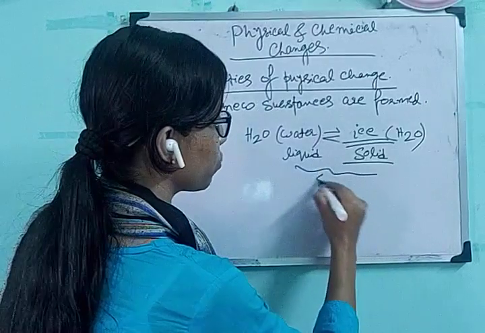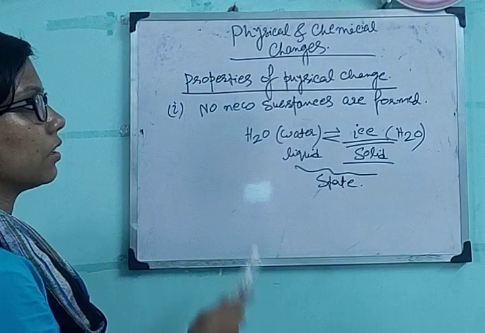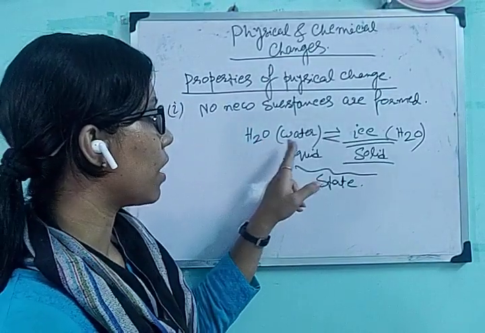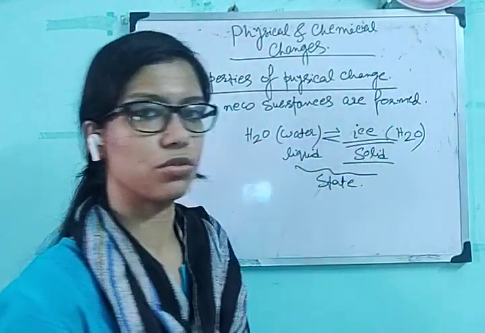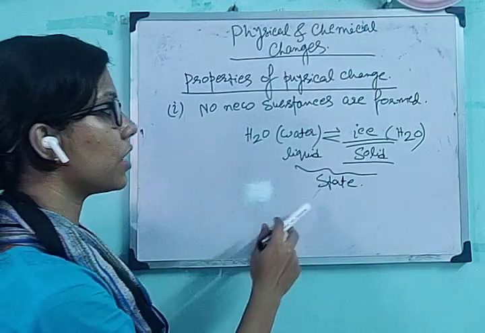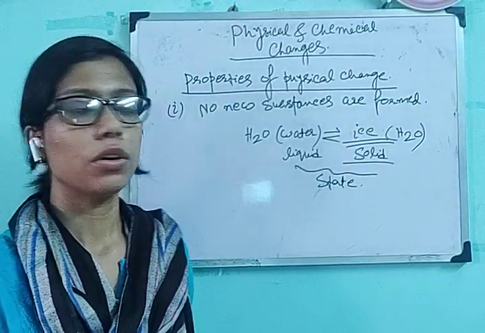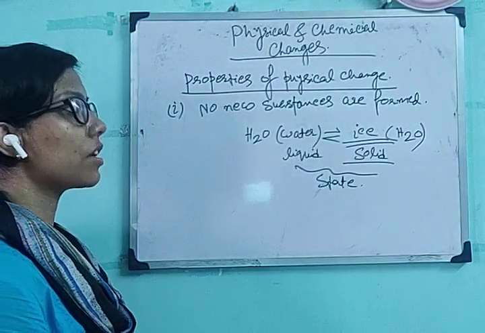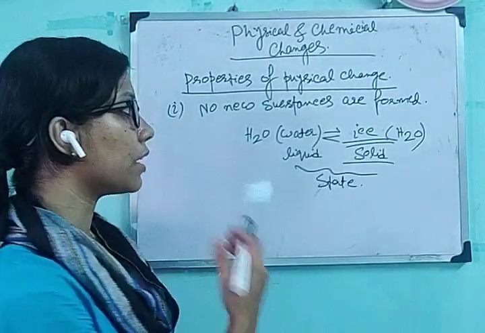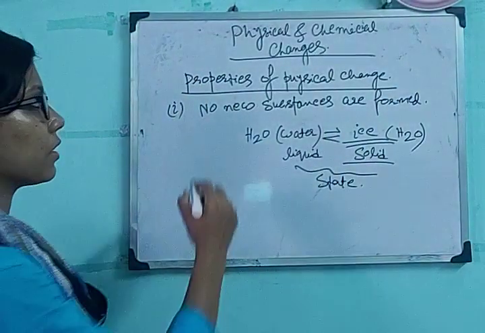So the state has been changed, but the chemical composition, that is H2O, has not been changed. Water is also H2O and ice is also H2O. So that's why no new substances are formed. Only the state is changing and the chemical composition remains the same. So it is not forming any new substances. It is just converting into another form. Water is converting into its another form, ice. So this is one characteristic.